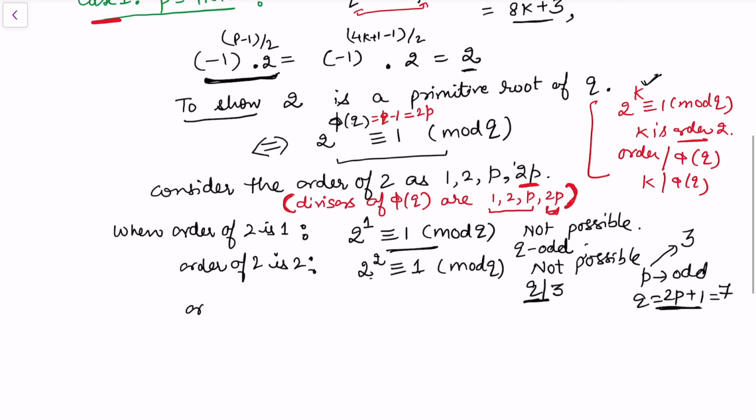Now let us take the other case, where the order of 2 is p. I have to exclude this case also. This means 2^p is also not congruent to 1 modulo q. This is what I now want to show.